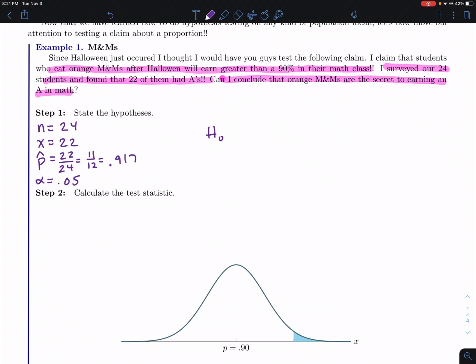And so again, it's time to actually write down our claim, state the hypothesis. So we're going to get our H naught and our H1. Now be careful here, because up to this point, we've always been dealing with the mean, so we've always had a mu, but in this case, since we're dealing with the population proportion, we want to use regular P. So the claim was that people that eat orange M&Ms are going to get a score greater than 90. So that's going to be our H1: P is greater than 0.90. And our H naught then would be P is less than or equal to 0.90.